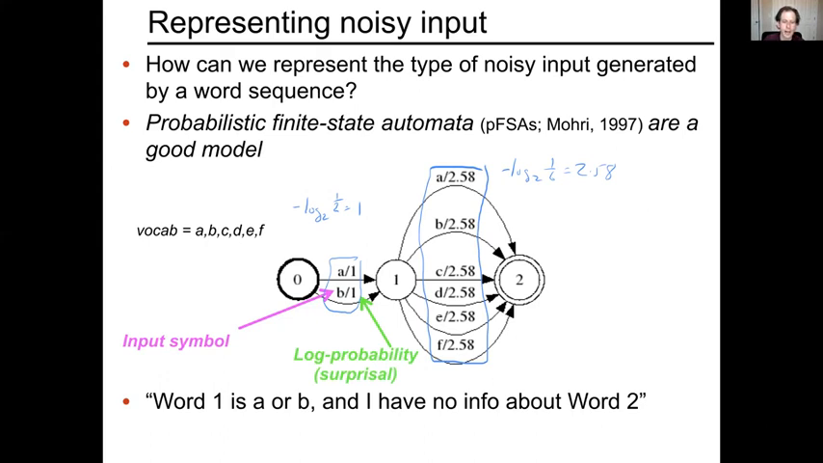And so if there's a 6-item vocabulary, this is sort of equivalent to an automaton that represents the knowledge state about an input. The knowledge state that it represents is that this is a 2-word utterance, the first symbol is either A or B with equal probability, and I have no information about word 2. That is, I have a uniform distribution over the second word.